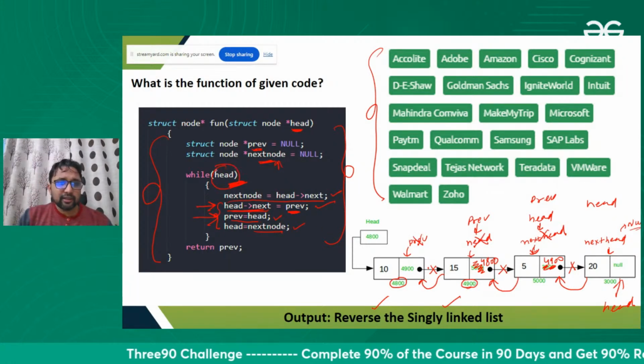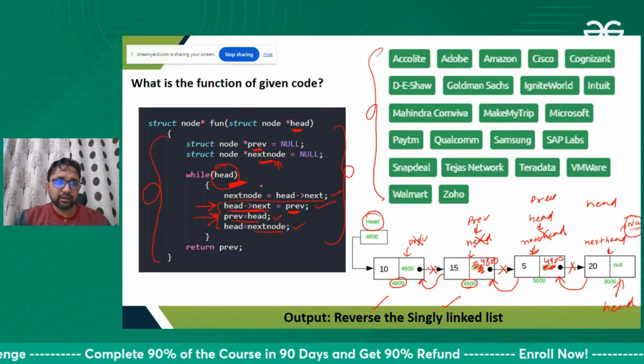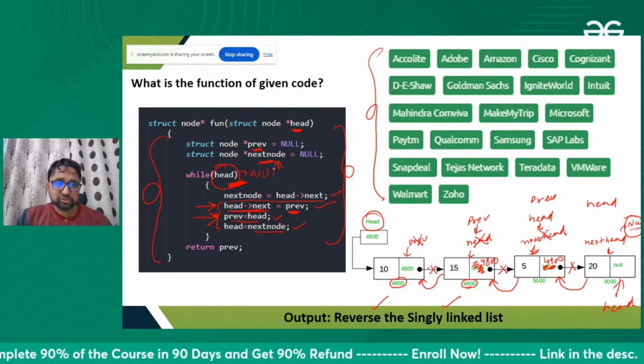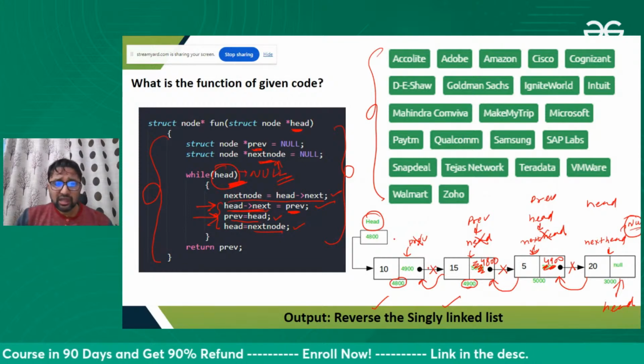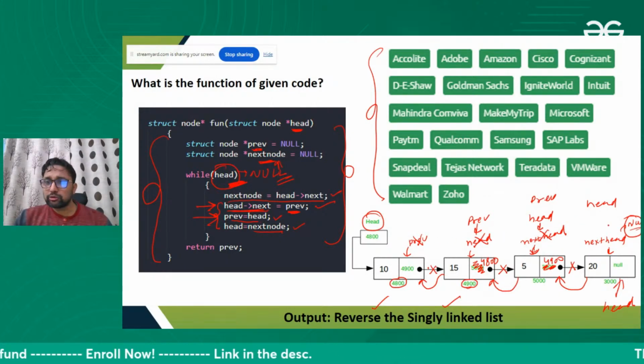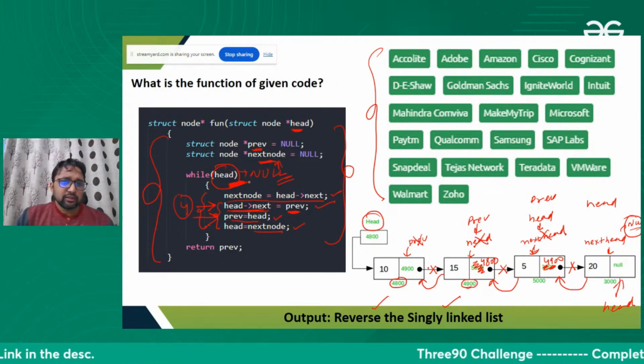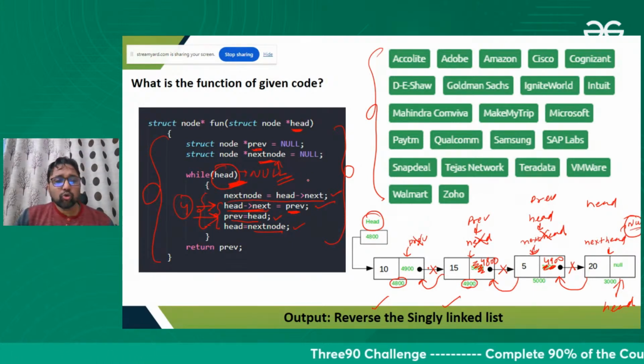You're moving your head from the start till you reach the null, so you're moving one by one through all the nodes, and you are executing 4 statements every time. This loop is going through all the nodes.